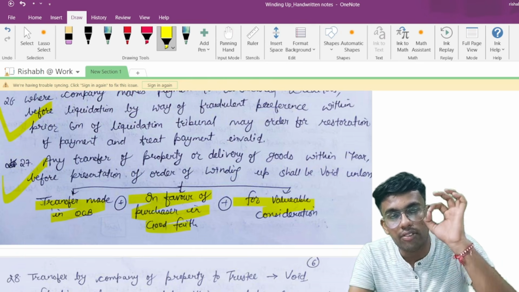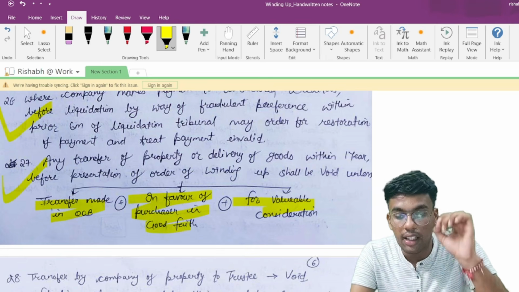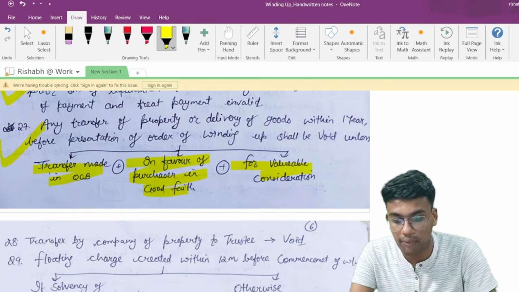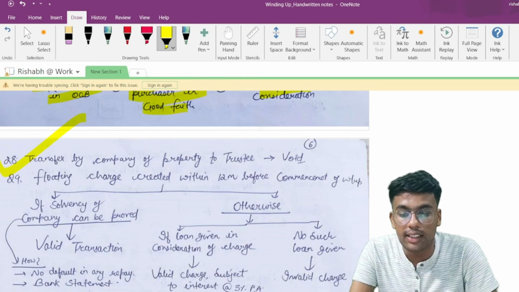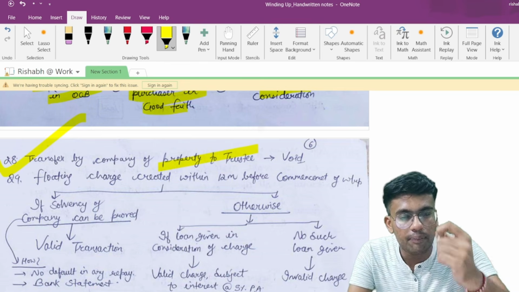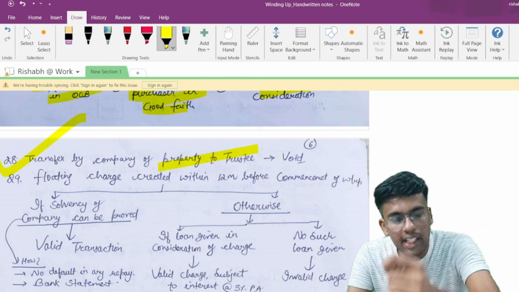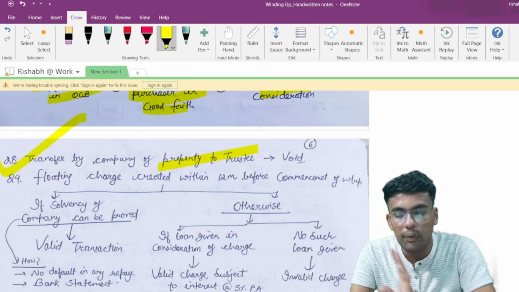This applies if it is made within the preceding 1 year from the date of presentation of the winding up order. Now, transfer by the company of property to the trustee is completely void. That means if any property is transferred by the company to the trustees in favor of the creditors or unsecured creditors, then that kind of transfer would be completely void.